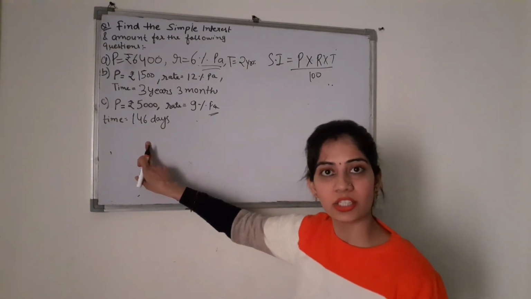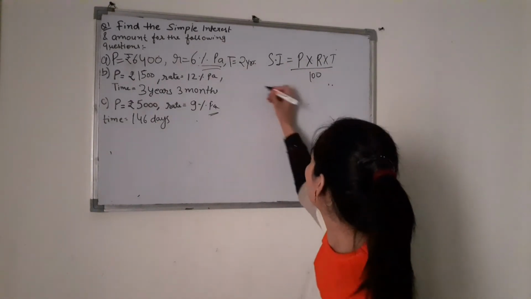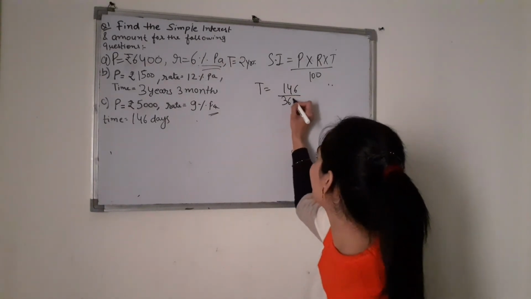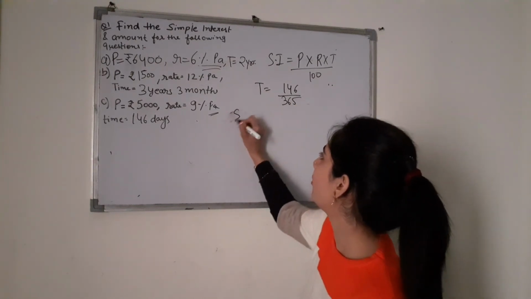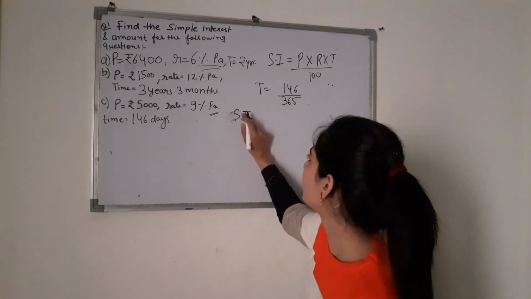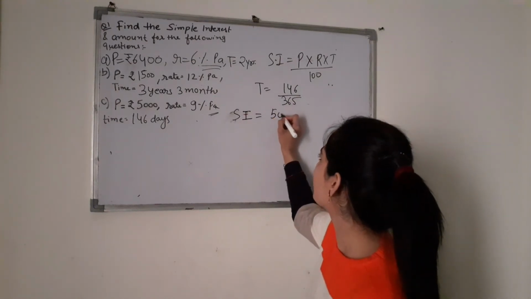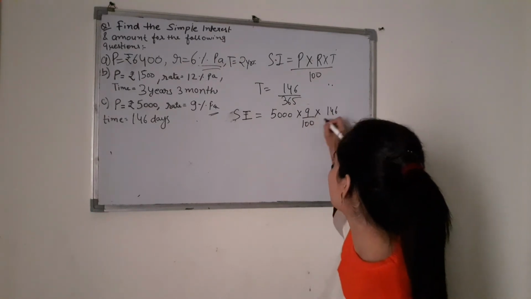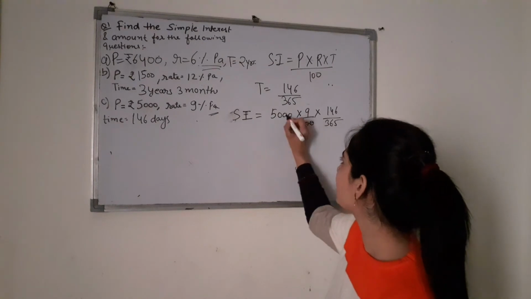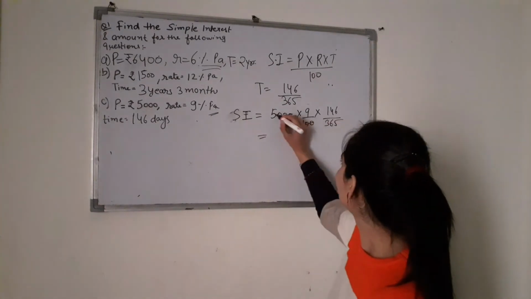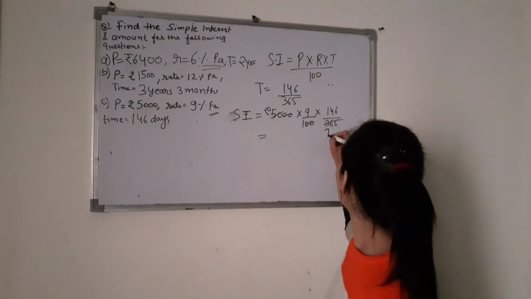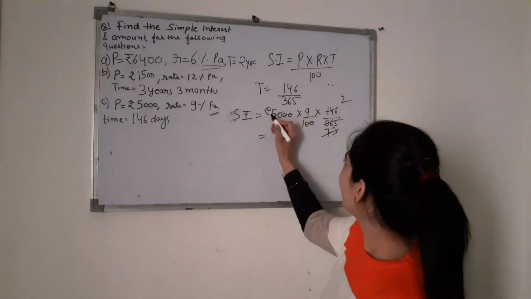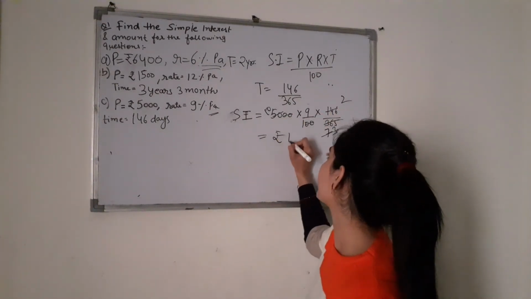Here we are converting days into years, so number of days in a year. So simply time कैसे change होगा? 146 divided by number of days कितने years में? 365. Now simply put all the values into formula. P is what? 5,000. Rate is 9%, means 9 by 100, and time is 146 by 365. We can solve this. Cancel. Now 5 से divide. And 73 into 2 is 146. So here it is 10 into 9 into 2 is 180 rupees.